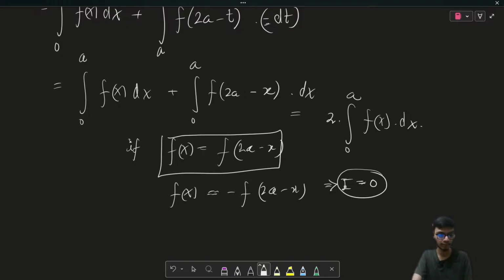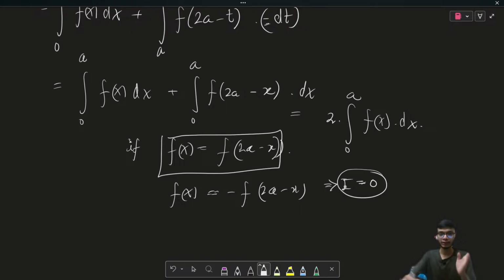Please let me know in the live chat, is this property clear? Is this thing clear to all of you? Okay, so now with this particular understanding, let's discuss a question so that I can explain how I am going to use that result, especially when I try to solve some important questions.